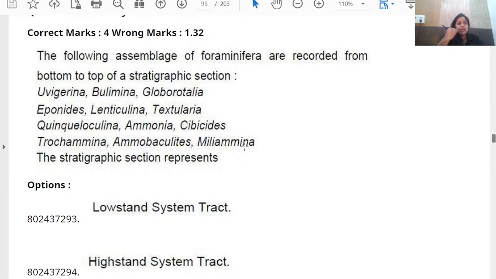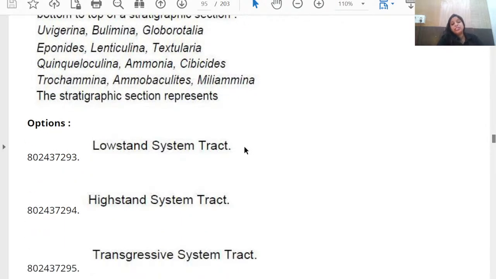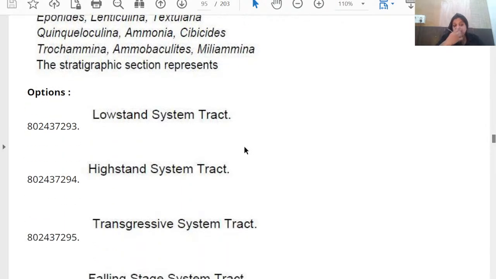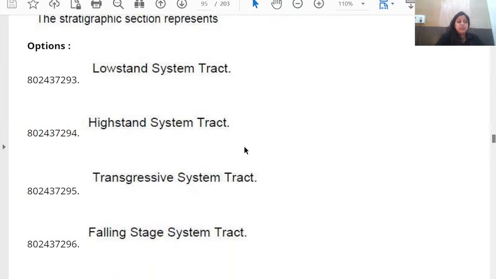Where do we get a deepening upward facies change? In the retrogradational parasequence. We learned in class that retrogradational parasequence is associated with the transgressive system tract. So the answer is C. Akash, is it clear now?